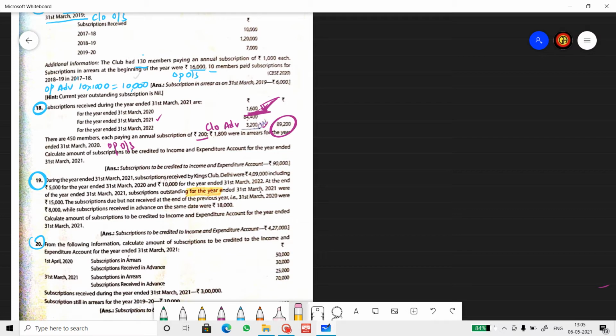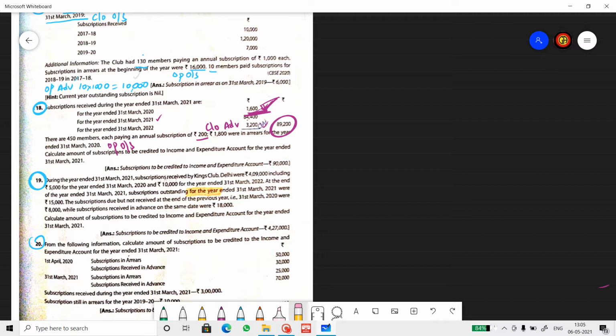You understand the same concept that I explained in the previous question. I said 5,800 includes 200. Likewise here, the amount given is only for 2021. So we need to find the outstanding of 2020 and add it with 2021 so that we get the total outstanding as on 31st March 2021. There is a lot of difference between as on and for the year ended. If it's as on, it is till that date. For the year ended means only for that year.